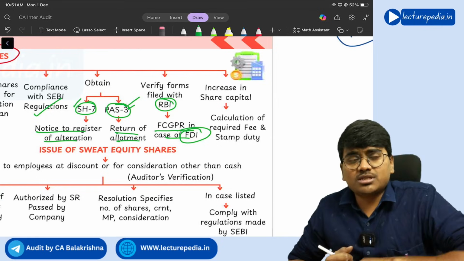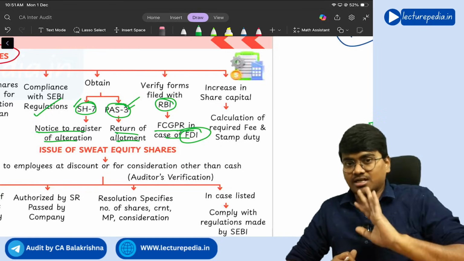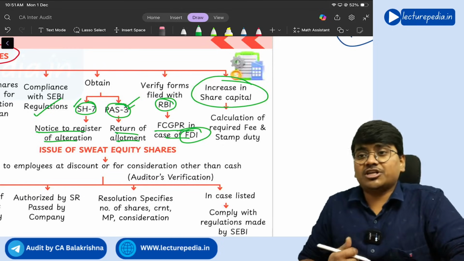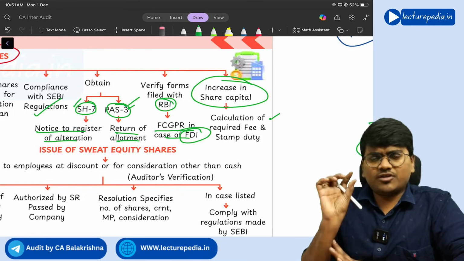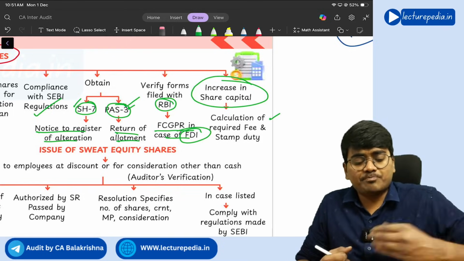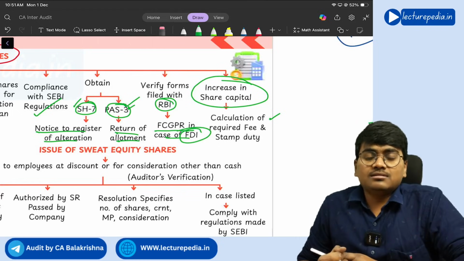Foreign direct investment means some foreign people are investing in foreign currency in our company, that is foreign direct investment. And in case there is an increase in share capital, then the auditor checks whether the calculation of required fee and stamp duty has been done properly or not, because whenever you increase the share capital, you need to pay stamp duty on that increased share capital.